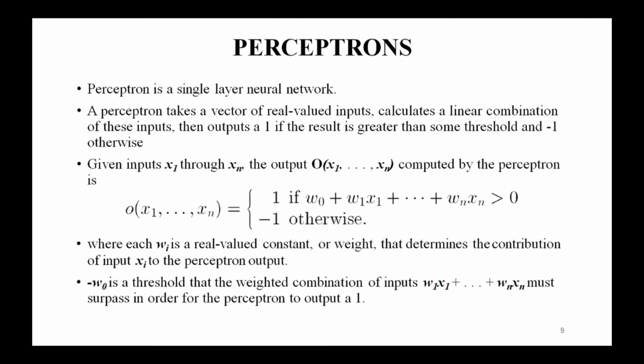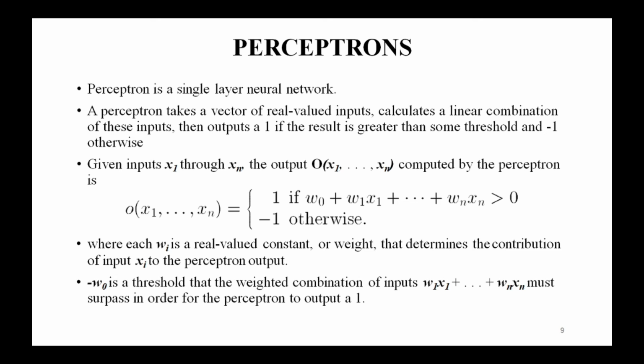Otherwise, it will produce the result as -1. So is it clear how perceptron works? A perceptron takes a vector of real valued inputs, then it calculates a linear combination of these inputs, then it will produce an output. It will produce an output as 1 if the result is greater than some threshold. Otherwise, it will produce an output as -1.